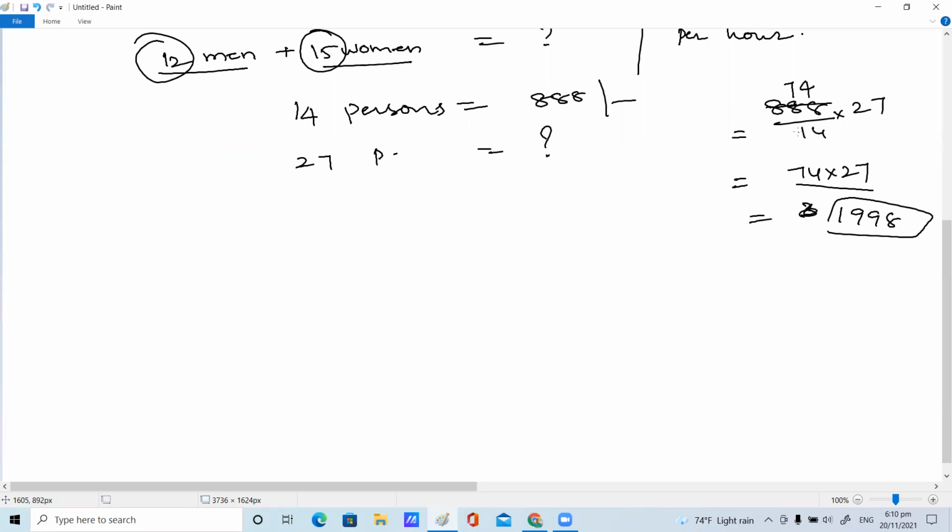Yes, children, shall we go with the indirect part, or else shall I do more bits on direct proportion? Indirect, indirect. Okay. Last bit in direct proportion.